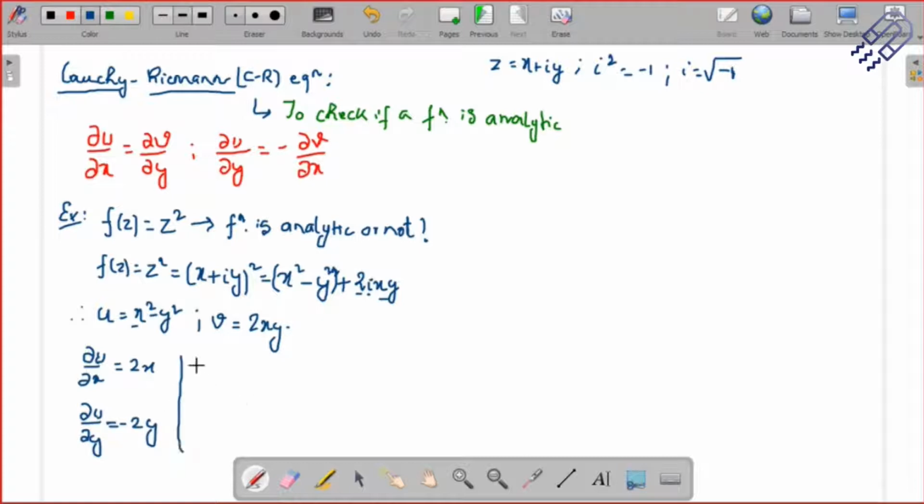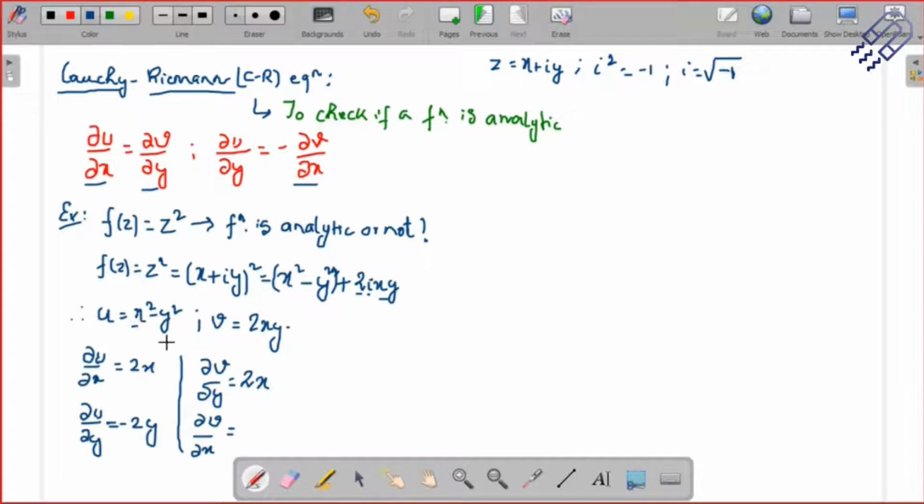In a similar way, I can find del v del y, since del u del x should equal del v del y, and del u del y is minus del v del x. You can find del v del y: this is your v, which is 2xy, and del y of y is 1, so this is 2x. And then you can take del v del x.